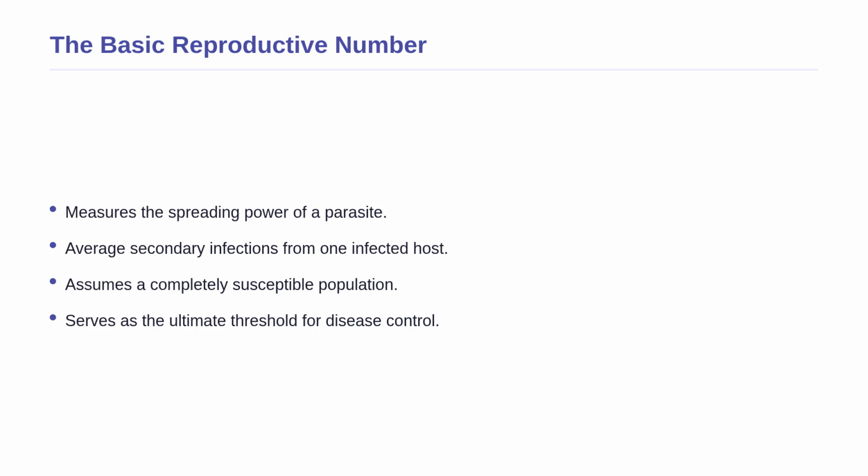It is defined as the average number of secondary infections produced by one single infected individual when introduced into a completely susceptible population. For microparasites, like malaria, it is new hosts infected. For macroparasites, like tapeworms, it is surviving female offspring. This concept is incredibly important because it serves as the ultimate threshold for public health worldwide.